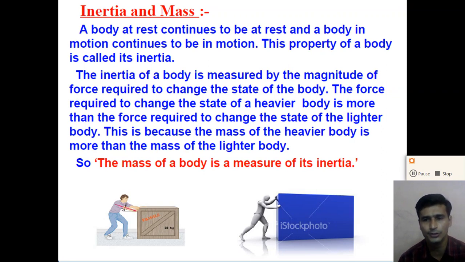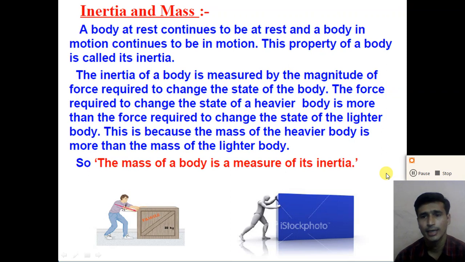So dear student, the inertia of a body is measured by the magnitude of the force required to change the state of the body. So how can we measure the inertia of any body? It is measured by the magnitude of the force required to change the state of rest or the state of uniform motion.